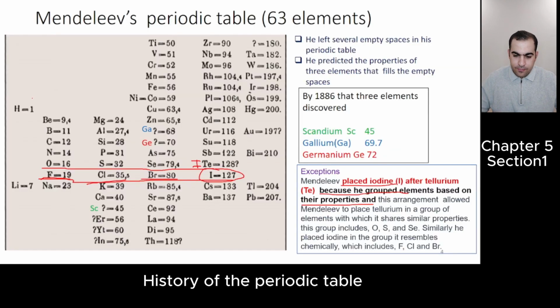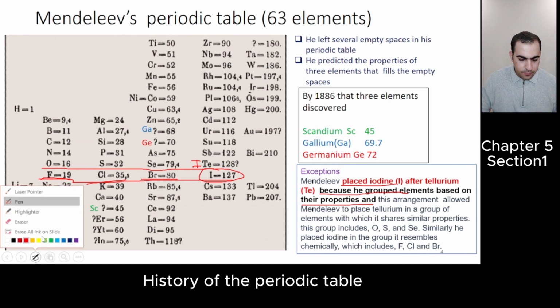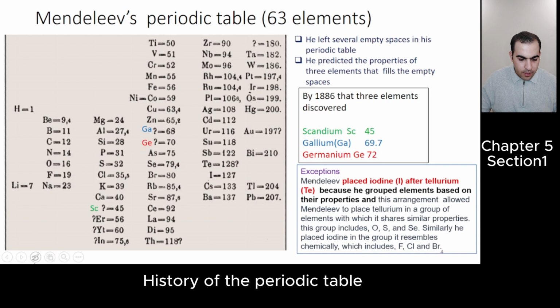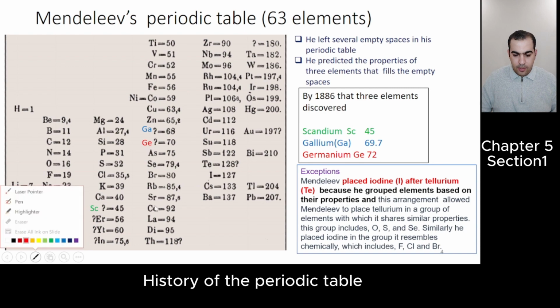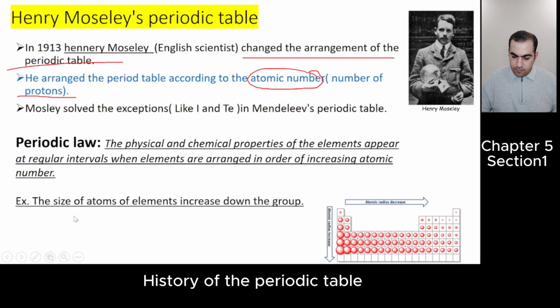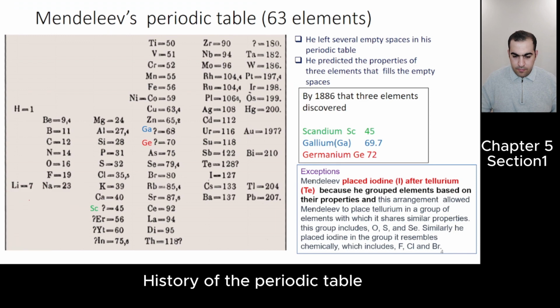How did he do it? Let me show you. According to atomic number, after protons were discovered, Henry Moseley arranged the elements according to atomic number. So tellurium's atomic number is 52. Iodine 53.